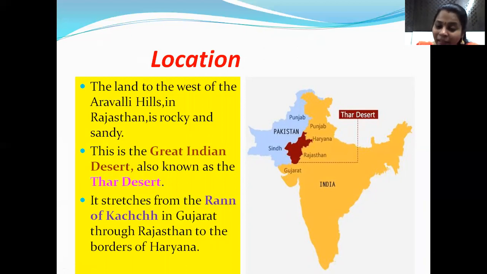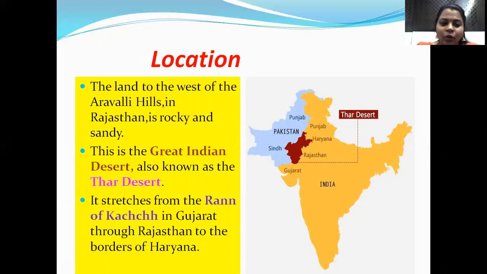So, the name we have given, why is it? Because it is sandy and rocky. Most of the desert areas are also in which part? It is in the western side of the country. And which state is there? Rajasthan. So the land to the west of the Aravalli Hills in Rajasthan is rocky and sandy.